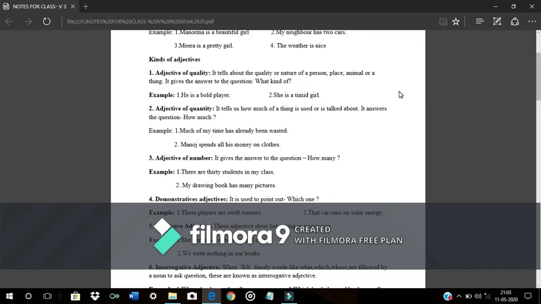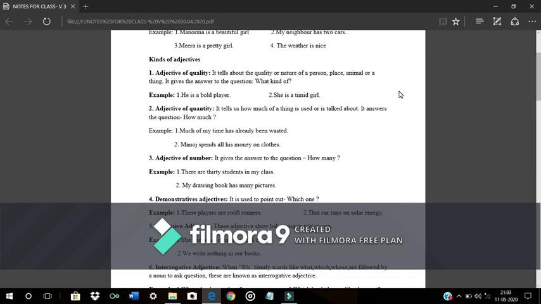I'm citing it with some more examples. That boy is stronger than Harry. Which boy? That boy. These mangoes are sour. Which mangoes? These mangoes. That boy is industrious. Which boy? That boy.